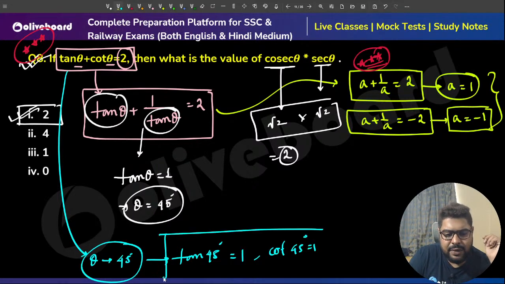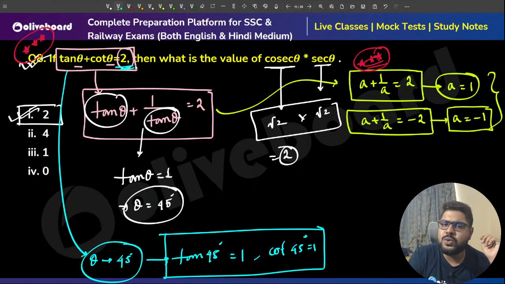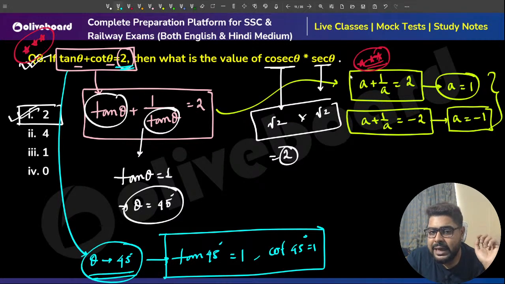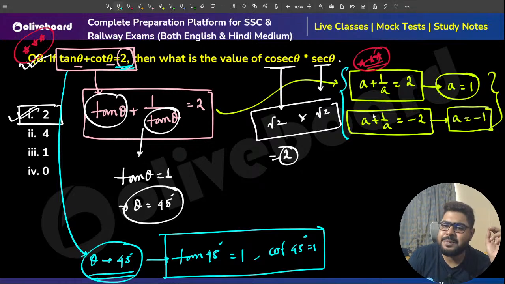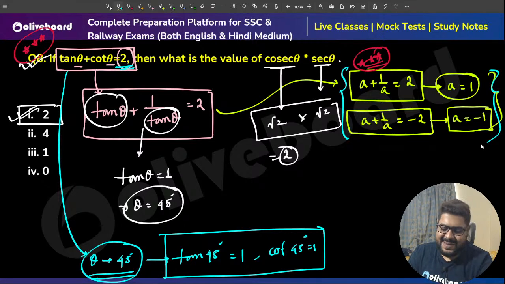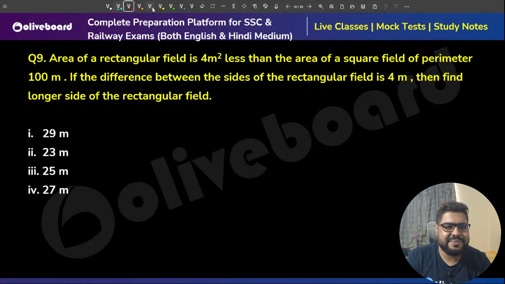So from there you can say, sir, that means total is 2, that satisfies this equation. So theta is 45. But again, please remember this, even if you do it like this, it will be helpful in the long run. I can guarantee that much. Clear? Moving on, sir.